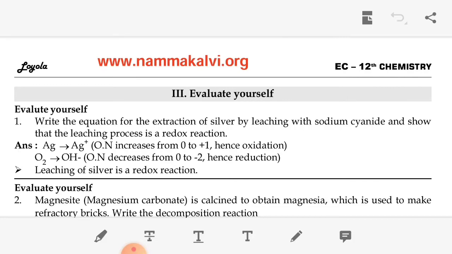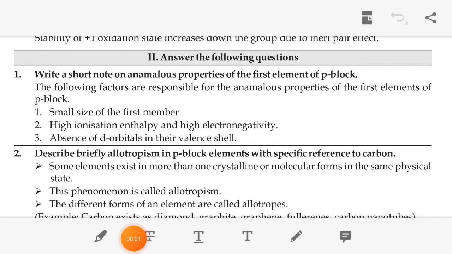Some more important questions in this lesson. Some important questions in the first lesson: leaching, what is leaching, ammonia leaching, cyanide leaching, acid leaching, Ellingham diagram, then limitations of the Ellingham diagram, etc. Okay.